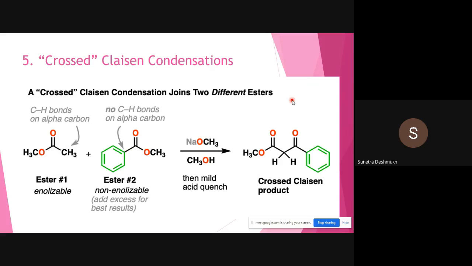One aromatic and one aliphatic ester we can utilize here, and in that way we can generate the crossed Claisen product. The same reaction mechanism, same ratios of base and starting materials, and in that way we go for the crossed Claisen product. So this is the crossed Claisen condensation reaction.